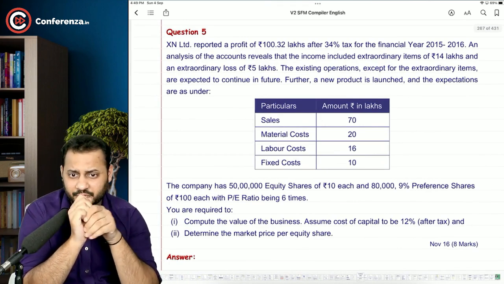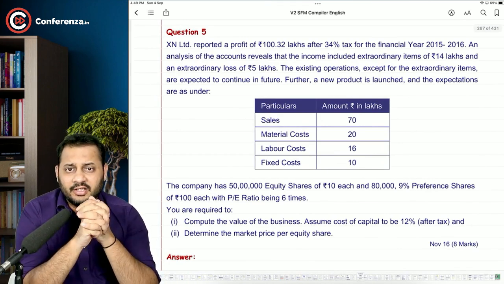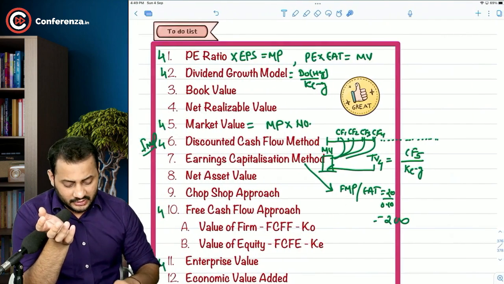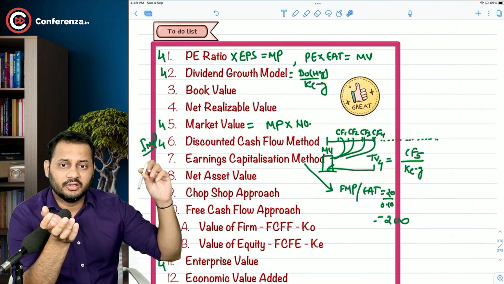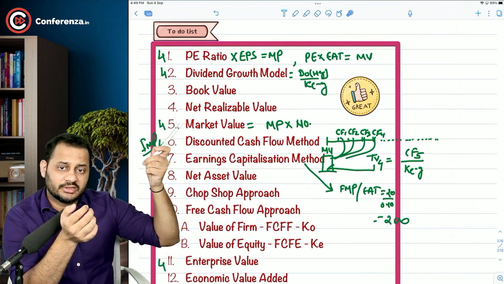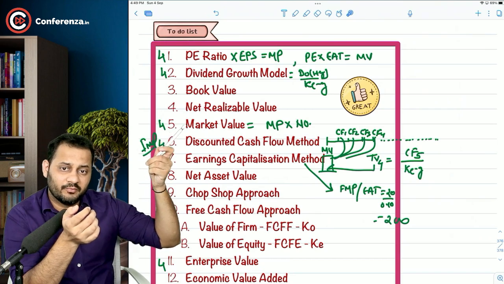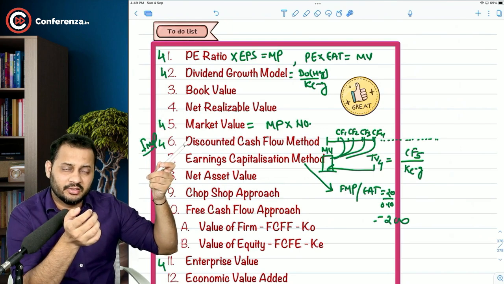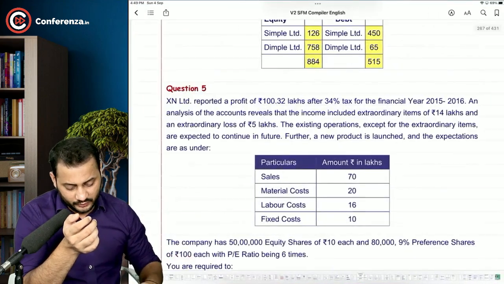This is an interesting question. XN Limited. Acha, the question that we have just seen, the question number 3, considers which type of concepts? Like these concepts. The concept number 5, market value, and the concept number 6, discounted cash flow method, were covered under this question number 3, right? Okay. Now let's move on.